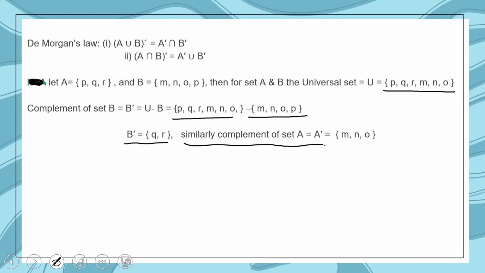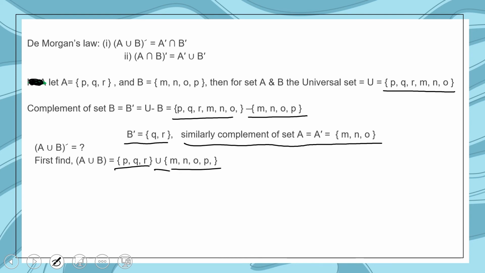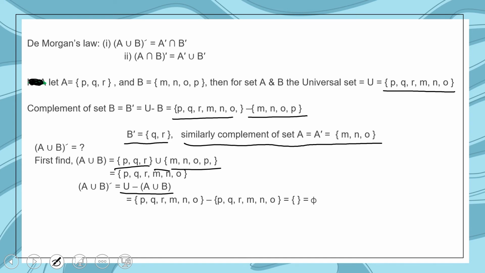Similarly, we find A complement equals M, N, O. And for complement of A union B, first find A union B. A union B will be P, Q, R union M, N, O, P, right? So complement of A union B will be U minus A union B. So this is basically a null set, because in the union of sets and A union B, the elements are the same. So all elements will cancel out and we have complement of A union B equals null set.